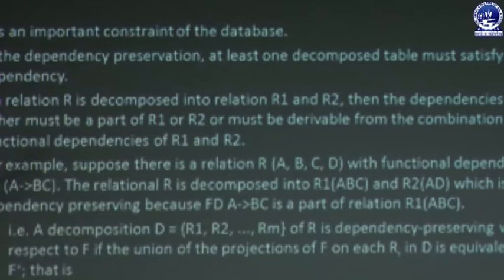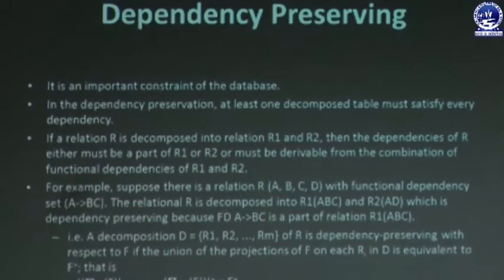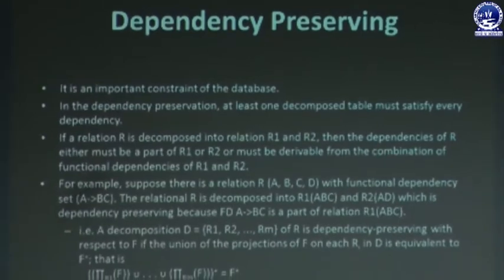Then next we have to know the dependency preserving property. Dependency preserving property means what? When we decompose a relation schema, there must be some functional dependencies in the table, and when we decompose that table, we must be sure that the decomposed tables contain the functional dependencies of the original table. If that happens, then we say the decomposition holds the dependency preservation property.